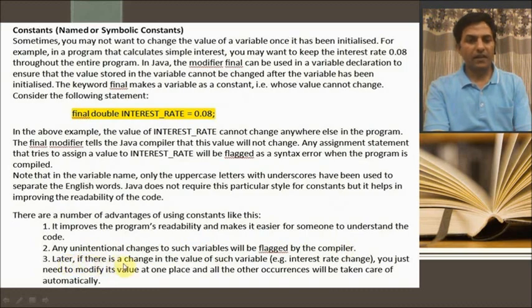Third, later if there is a change in the value of such variables, for example an interest rate change, you just need to modify its value at one place and all the other occurrences will take care of automatically. So this is all about constant.